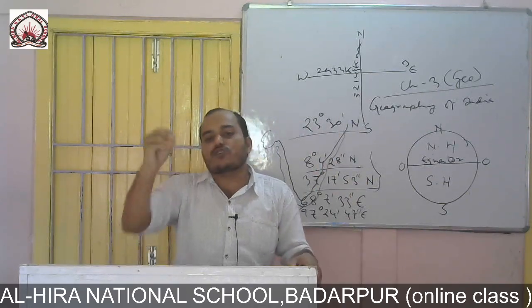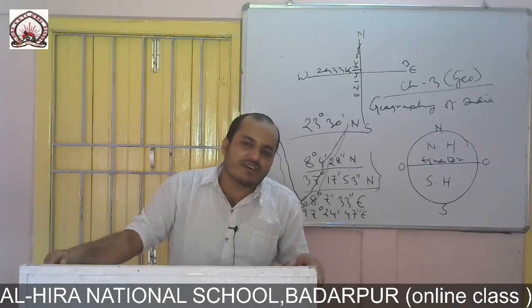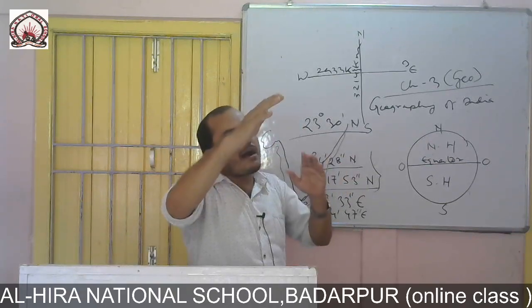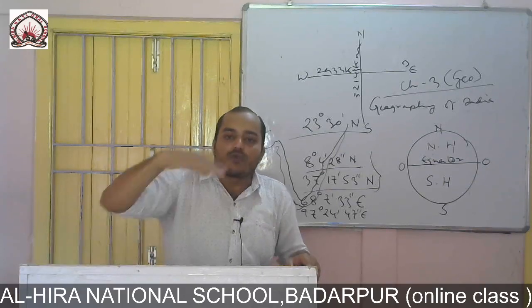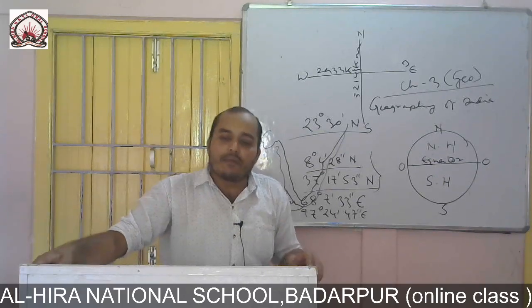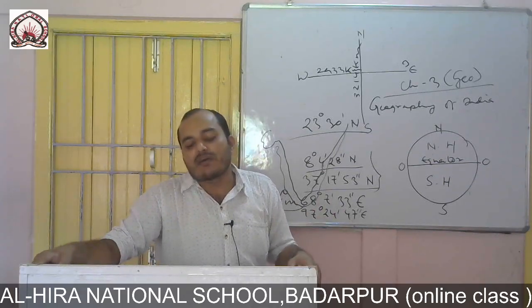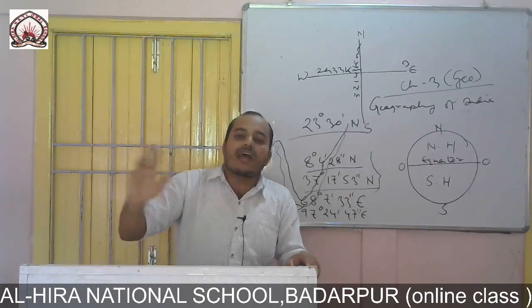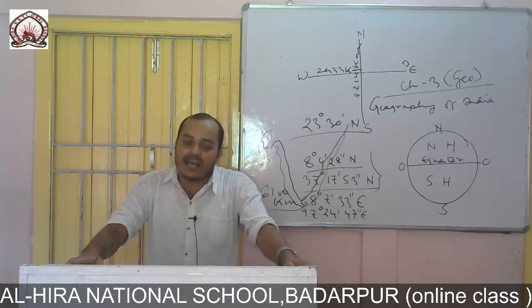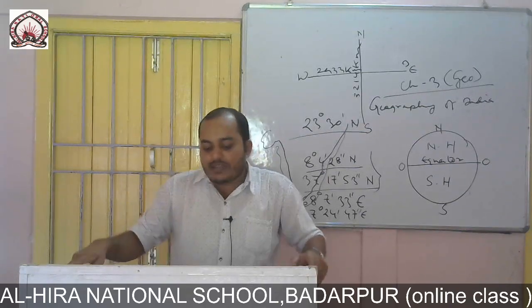From this Himalaya mountain system, a number of rivers also originated, and as a result, the Himalaya peak or the top of the Himalaya mountain system is always covered by snow. Because of this, the North Indian rivers, which originated from the Himalaya mountain system, all have water throughout the year, and these rivers are called perennial rivers.